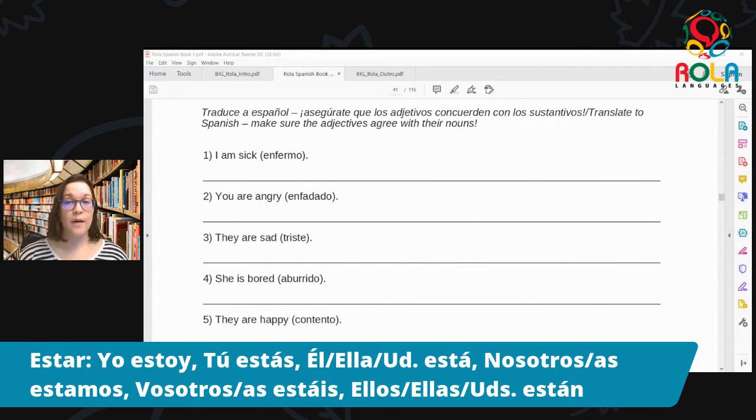And just like we have in the number, singular and plural, we also have to make things agree by gender. So in Spanish, everything's either going to be masculine or feminine. So in this case, when we're describing someone like ellos, which is they, this is going to be plural, right? Because we're talking about multiple people. And also because we're using the word ellos, which is a masculine word. So we want to make sure that the gender agrees as well.